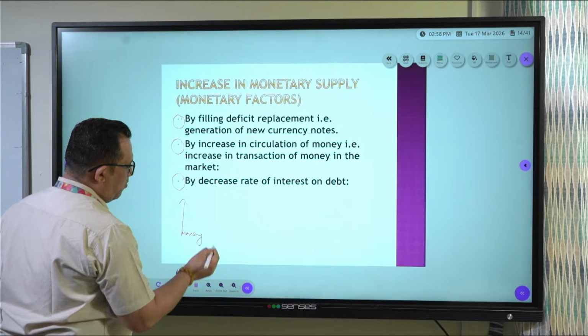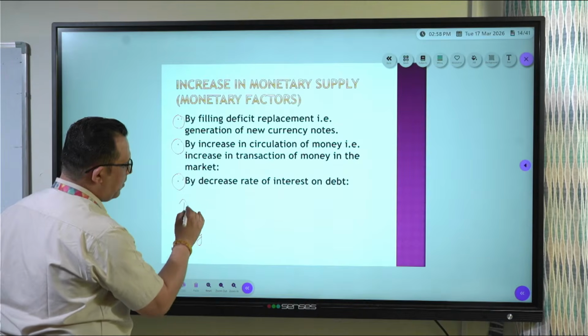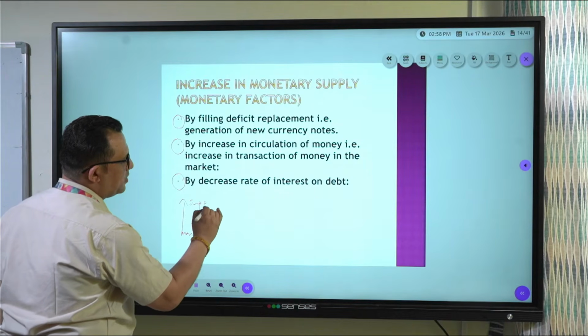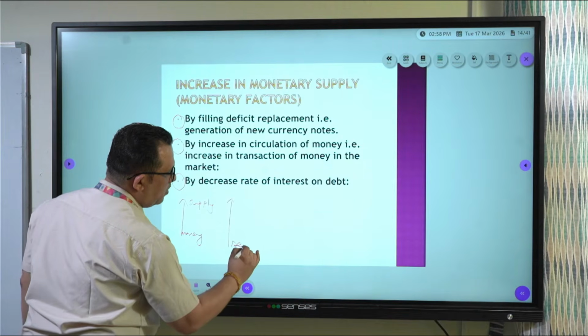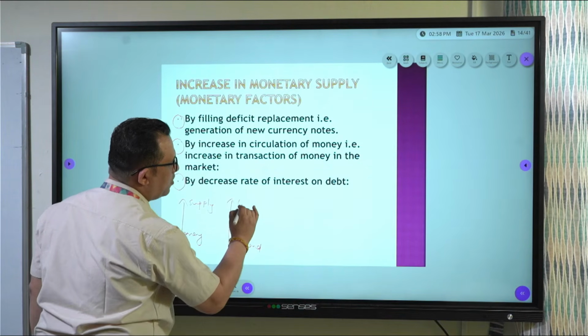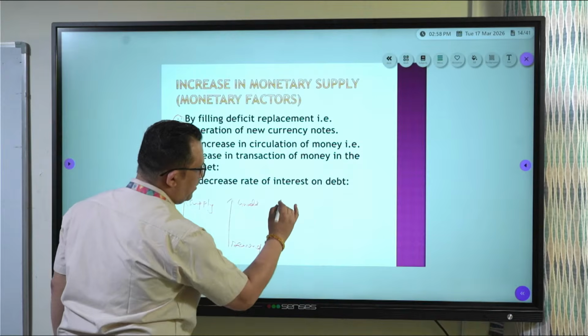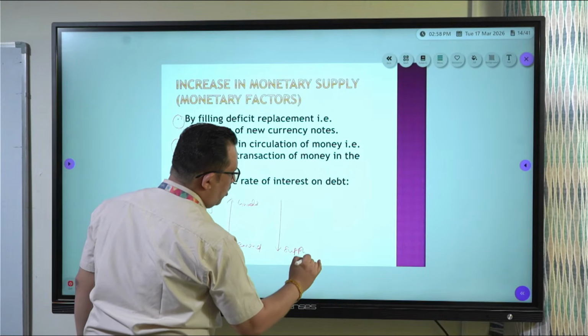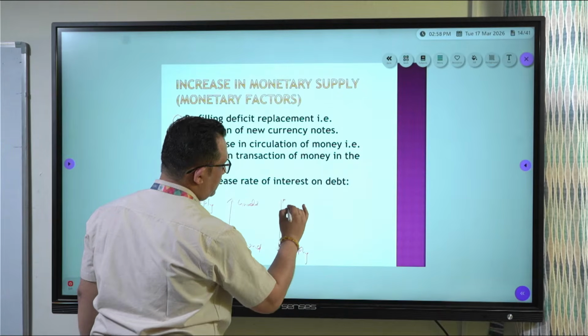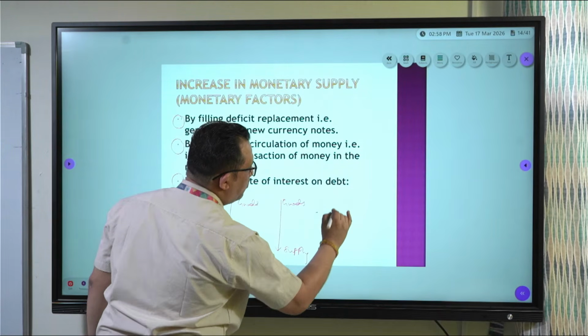Now, you know, money supply is more, transaction of money is more. Money supply will be there, goods demand will be more. Demand of goods will be more. But if supply of goods will not be there, then ultimately what will happen? It will lead to price rise.